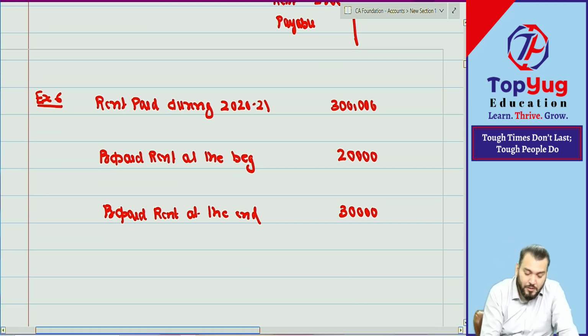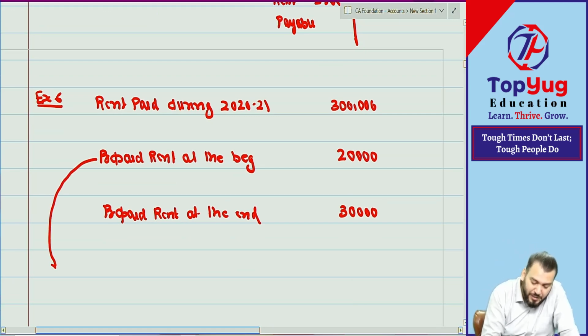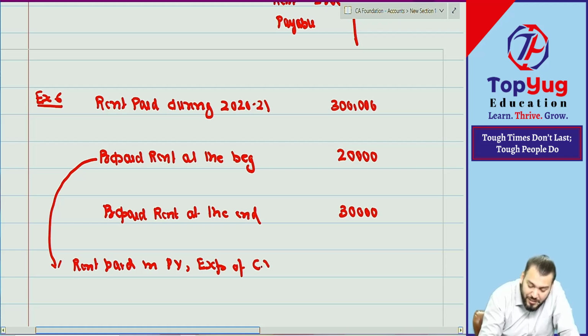Correct. Means this prepaid rent at the beginning is rent paid in which year? Rent paid in previous year. Understood. Expense of which year? Very good. Rent paid in previous year, but expense of current year.